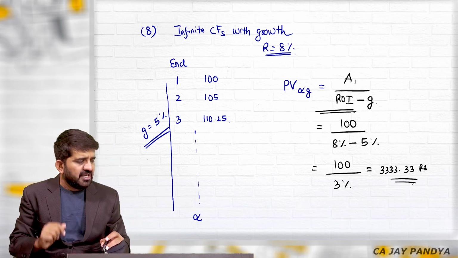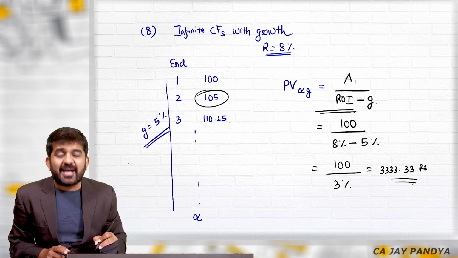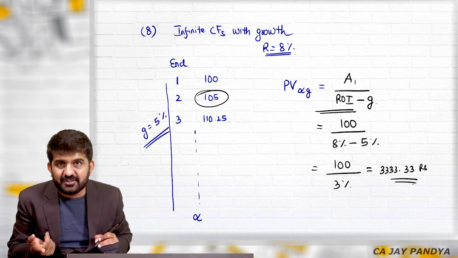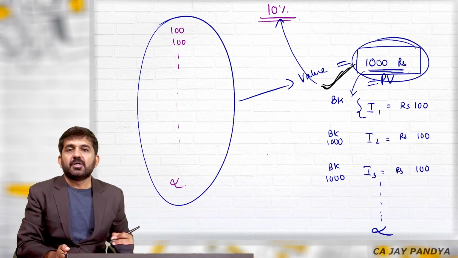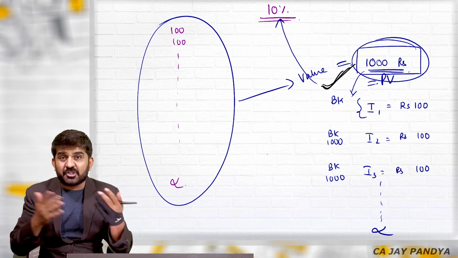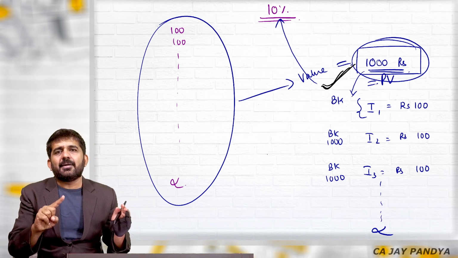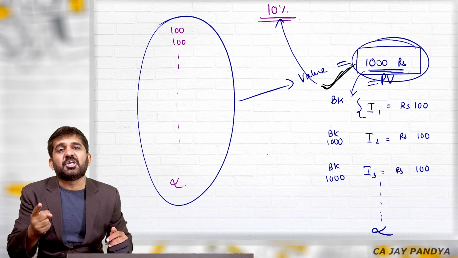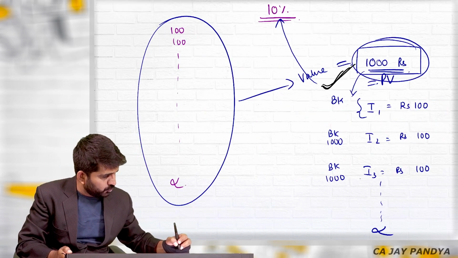Number 2, it is very simple. If you want a 5% growth every year and from your bank you are getting 8% interest, you want 5% more money with 8% interest, then practically you will be getting 3%, which is the difference of 8 minus 5, which is nothing but this over here.